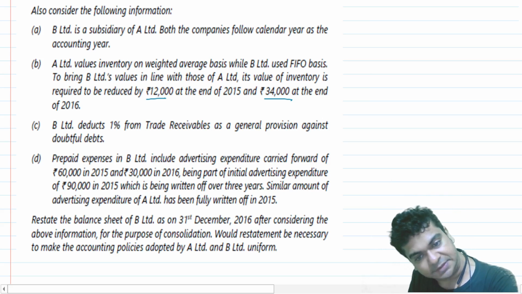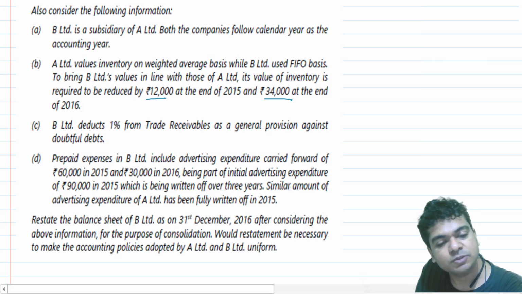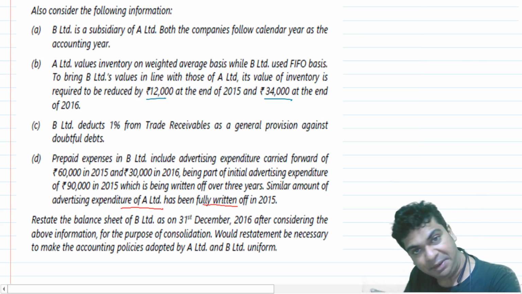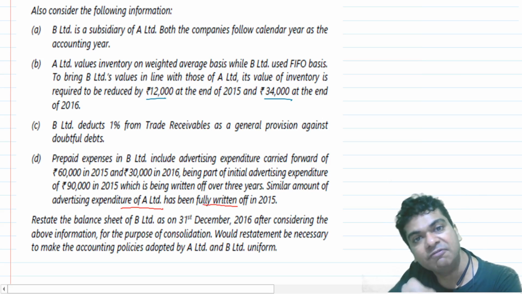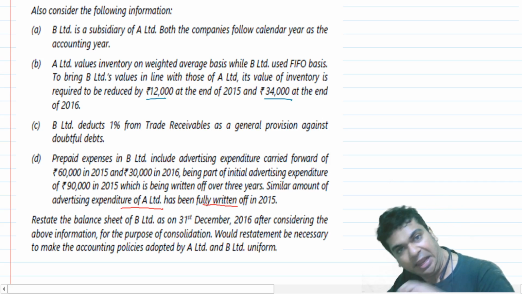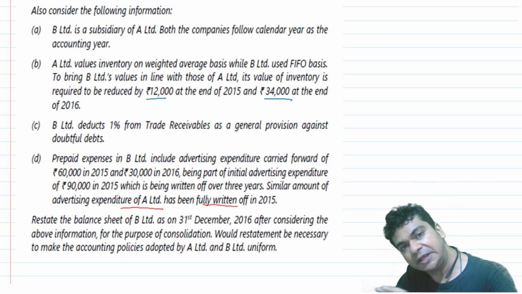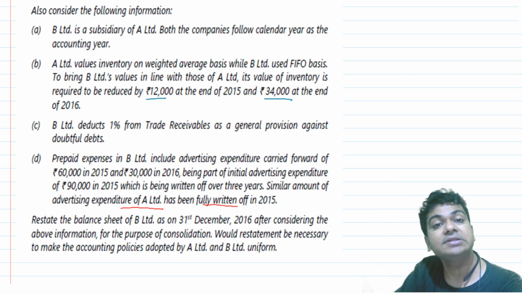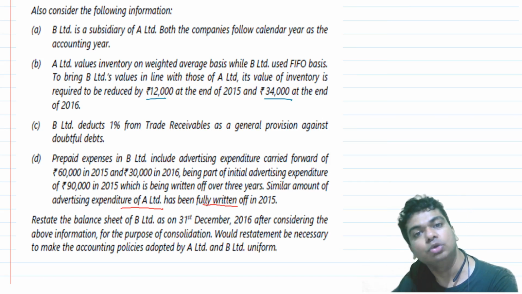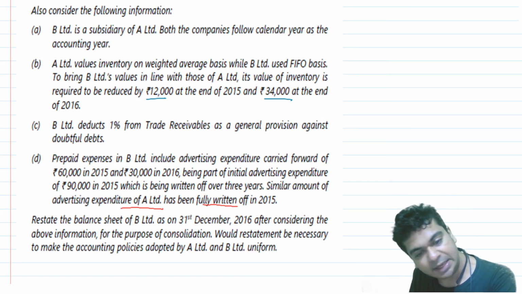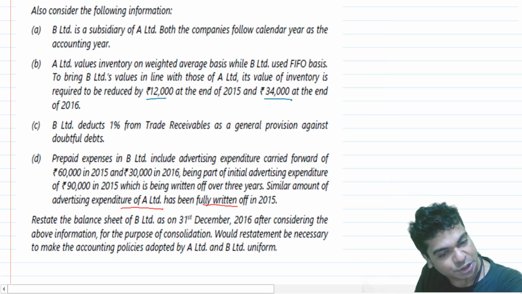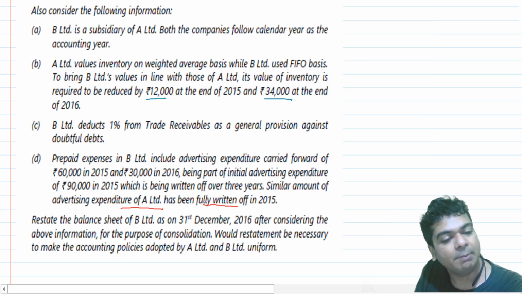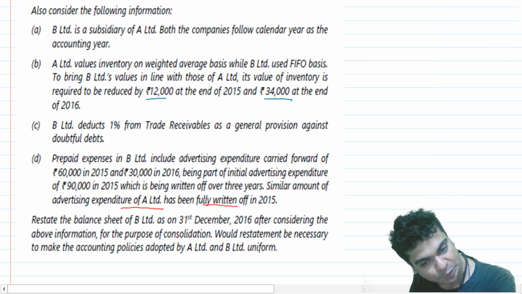Then they say similar amount of advertising expenditure of A Limited is fully written off. So A Limited does not follow the policy of deferring expenditures. If A Limited incurs advertising expenditure, entirely it will be debited to the P&L. So we will ask the subsidiary also to debit it to the P&L. Right? They say now, restate the balance sheet of B Limited as on 31st December 2016 after considering the above information for the purpose of consolidation.